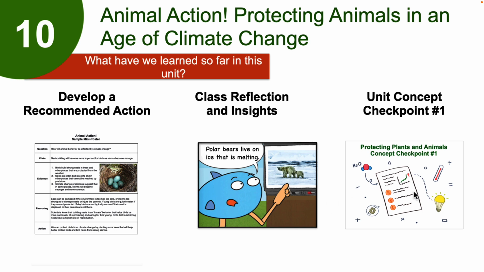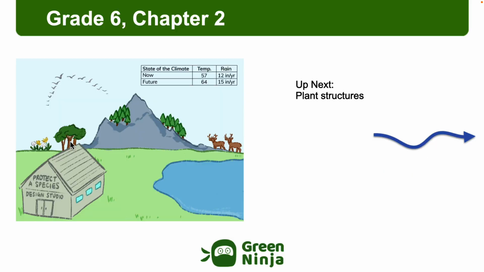Finally, students participate in the Unit Concept Checkpoint number 1, which is a formative assessment that provides students with the opportunity to better understand some of the primary concepts we've covered so far in the unit. Up next, we'll look at plant structures.